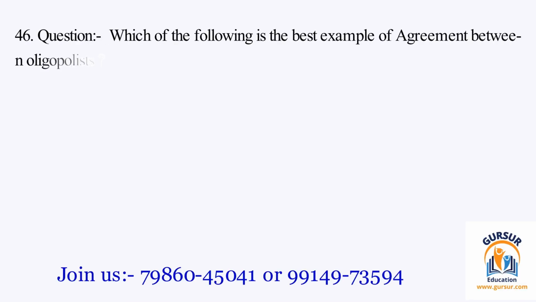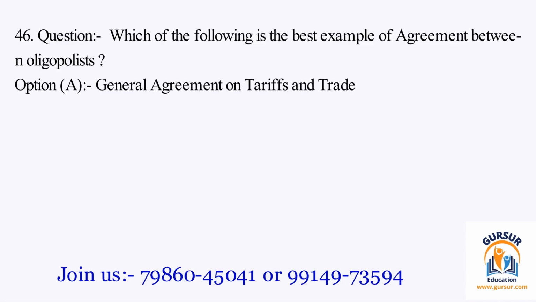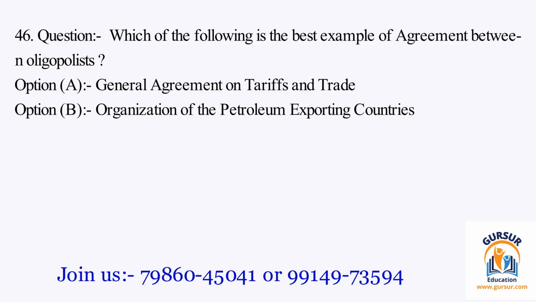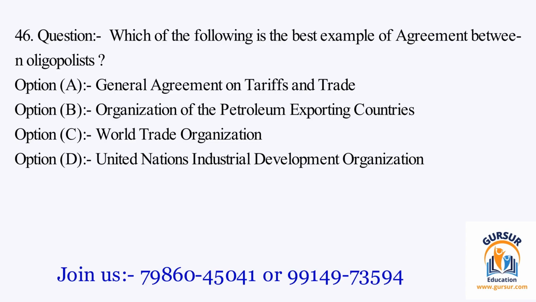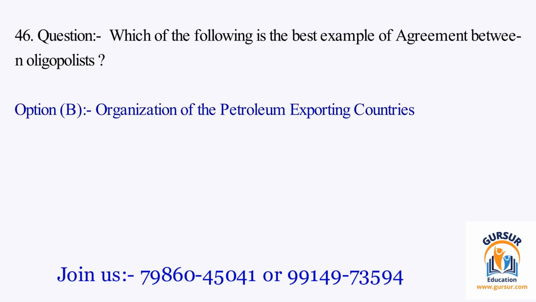Question number 46. Which of the following is the best example of agreement between oligopolists? The option A is General Agreement on Tariffs and Trade. The option B is Organization of the Petroleum Exporting Countries. The option C is World Trade Organization. The option D is United Nations Industrial Development Organization. The right answer of the question is option B, and that is Organization of the Petroleum Exporting Countries.